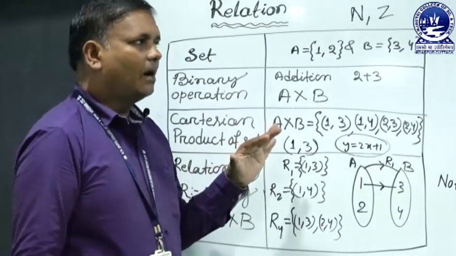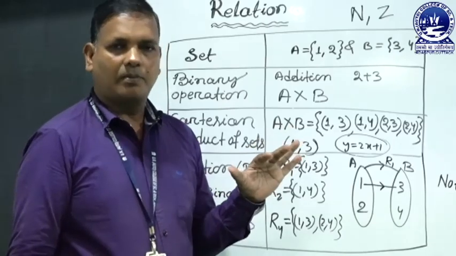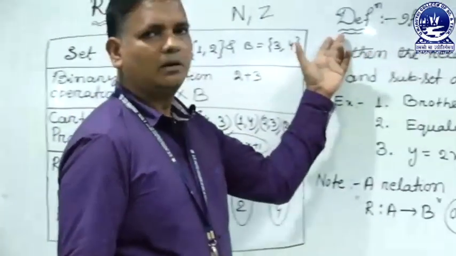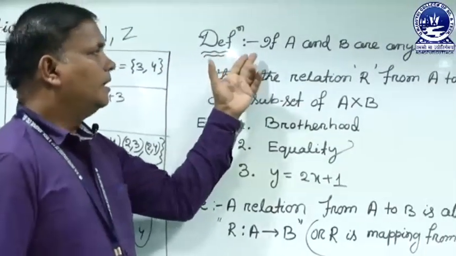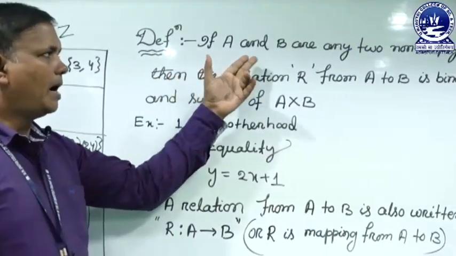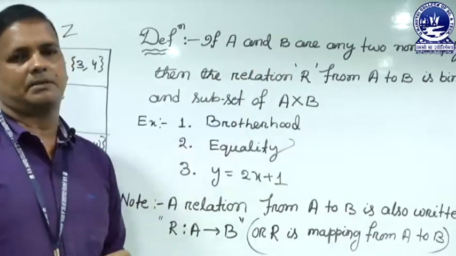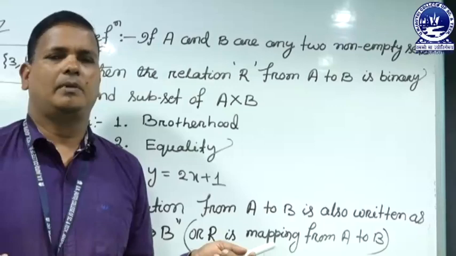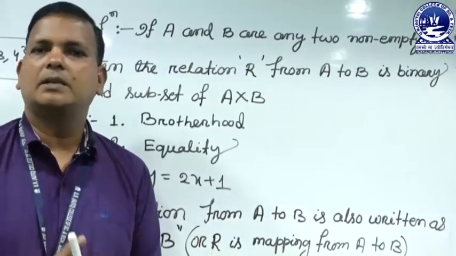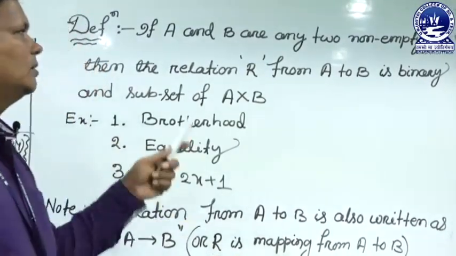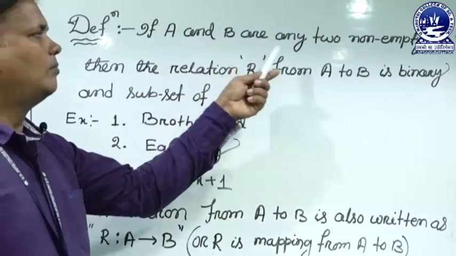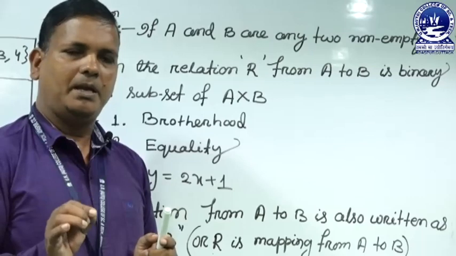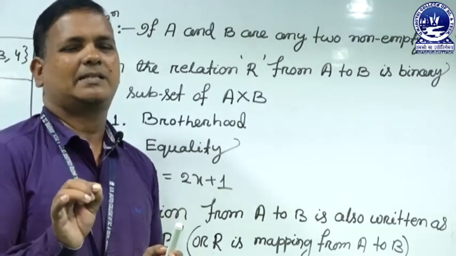Now we discuss the definition of a relation. For the definition, A and B are any two non-empty sets. If the two families do not contain any member, how is a relation created? So the two sets must be non-empty, that means each family contains at least a single element.